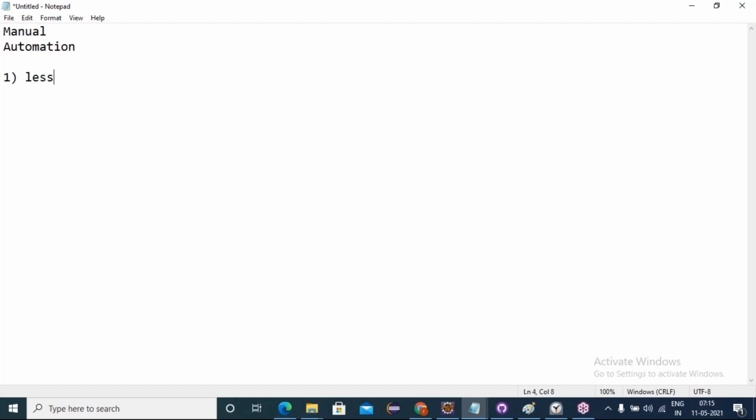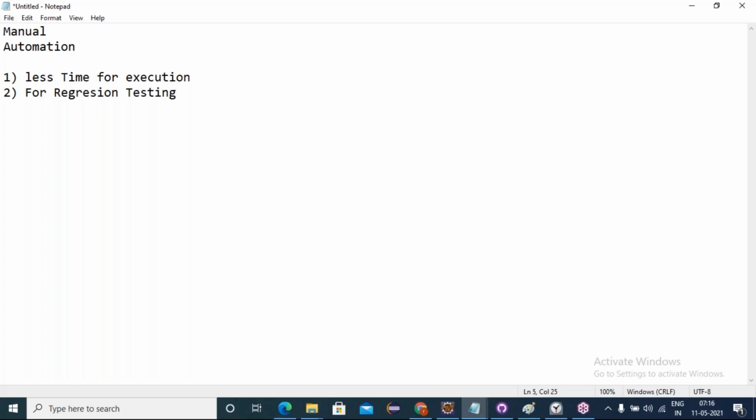And in automation, it takes less time for execution, right? This is one. Second point, avoid repetition of testing. We use automation for regression testing, meaning the same types of testing. Correct. You're exactly correct. Because we test the same test case in Windows with Chrome, Windows with Firefox, Windows with IE, repeatedly. Same test case we are running repeatedly. That's called regression testing.